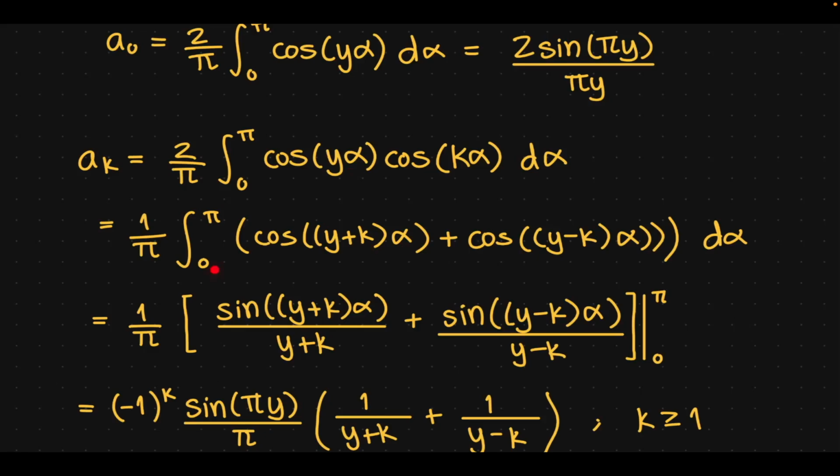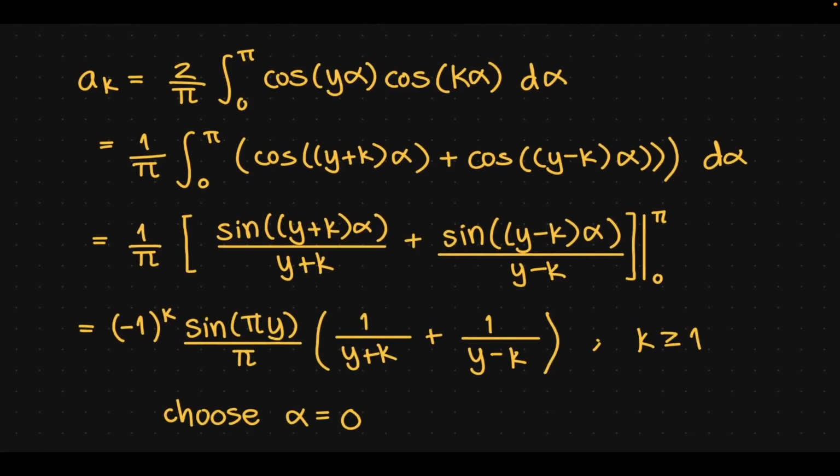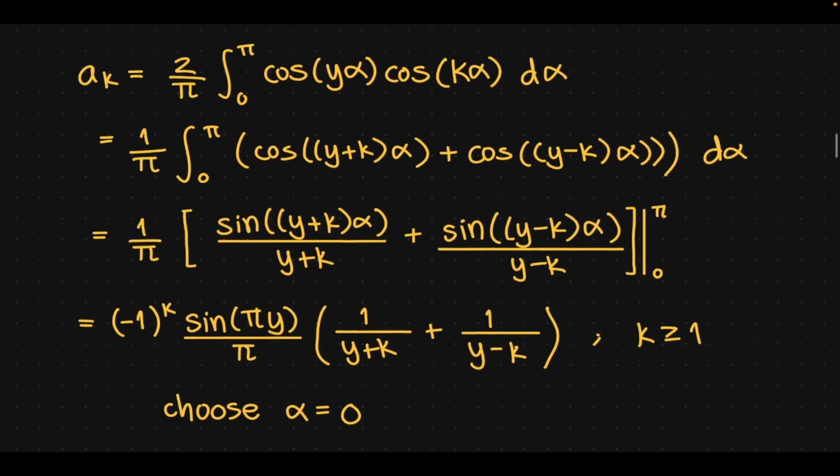So we have 1 over pi integral 0 to pi of cosine of y plus k alpha plus cosine of y minus k alpha d alpha, which is simple to evaluate: 1 over pi times sine of y plus k alpha over y plus k plus sine of y minus k alpha over y minus k, evaluated from 0 to pi. Simplifying everything using the compound angle formula at places, we get minus 1 to the k sine of pi y over pi, times 1 over y plus k plus 1 over y minus k, for k greater than or equal to 1. That was the condition on the a_k.